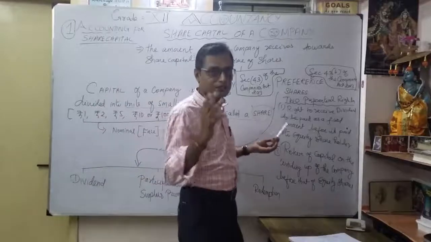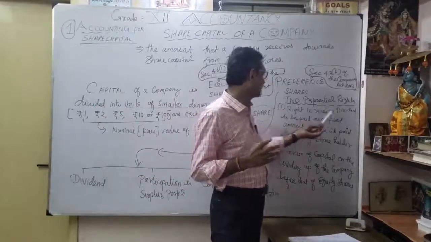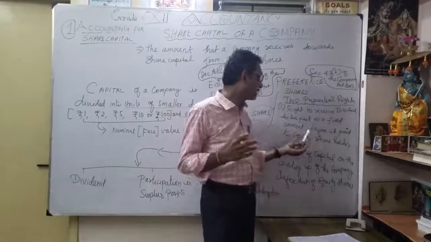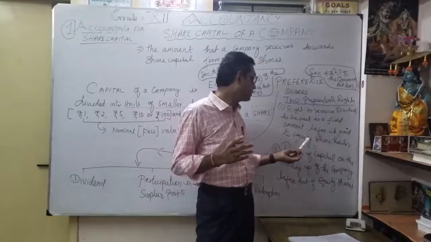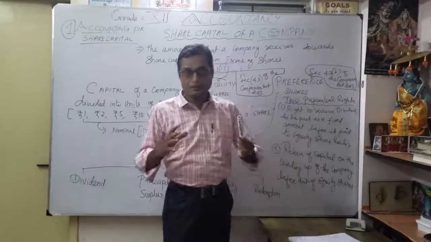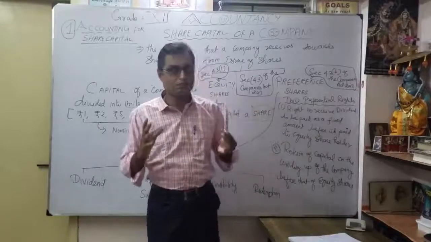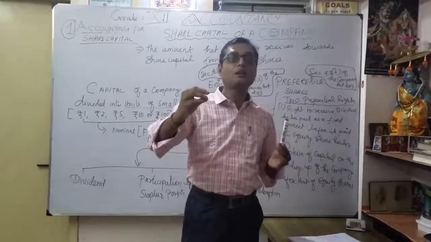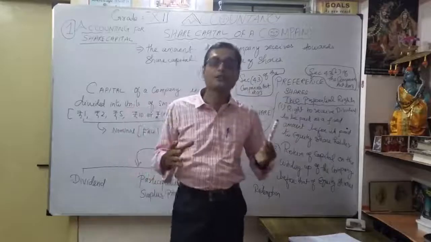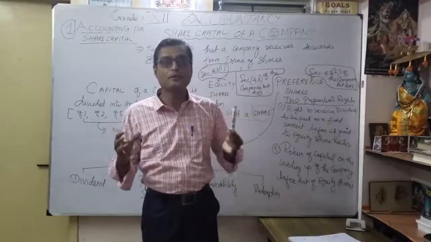So what is the first right? The right to receive dividend to be paid as a fixed amount before it's paid to equity shareholder. For example, you are a preferential shareholder, so you will get the fixed amount of dividend. As you know, dividend means what? When you buy shares, the company will give you dividend, correct?